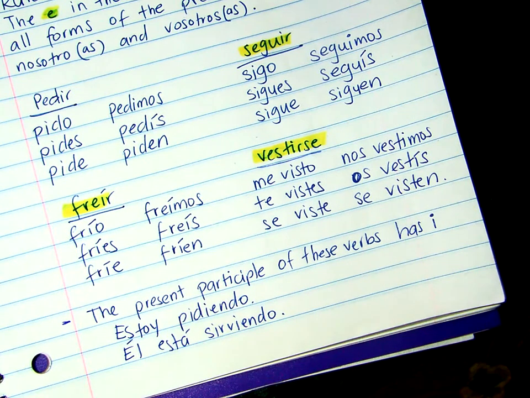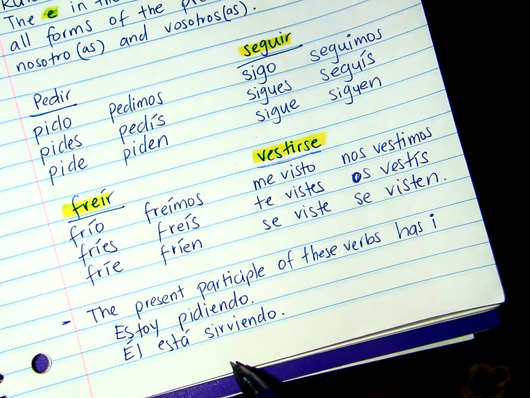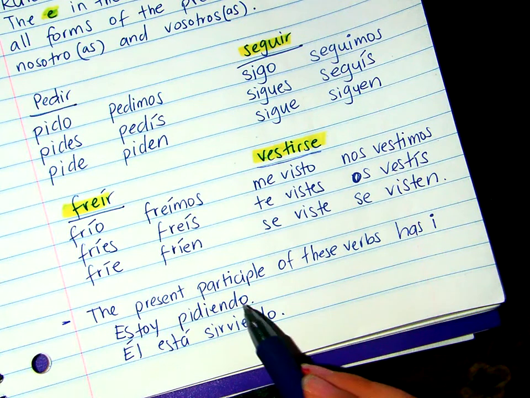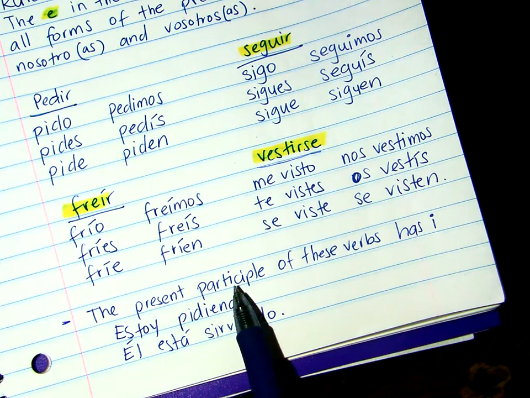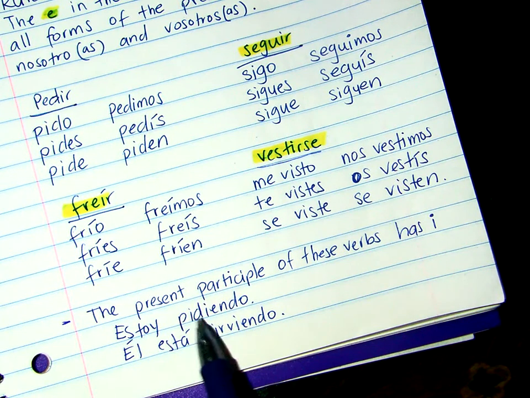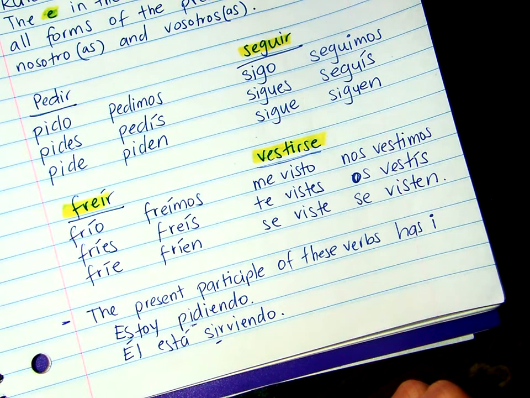So it's a double I. So you see that? Double I. So remember, yendo from last semester, so there's going to be a double I with the presente progresivo participle. So this is going back to the presente progresivo. There will be a double I when you're using the presente progresivo. So there's still going to be a change in that E.